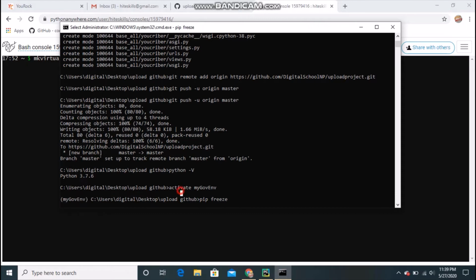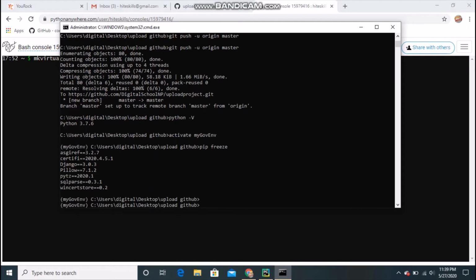It will list everything, and you can see I have used Django 3.0.3, and also Pillow, and along with that Python also. Right now it's not showing here, I'm using a different laptop, so in your case it will show Python also.